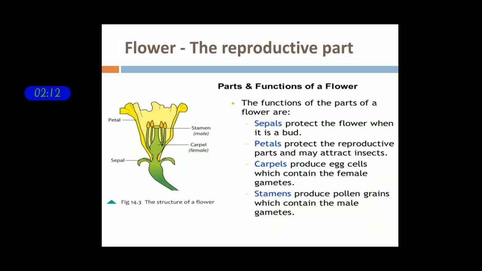So the flower is the reproductive part of the plant. I have already told that it is the sexual part, and it acts as the reproductive part of the plant.